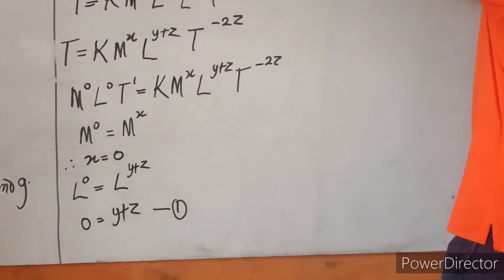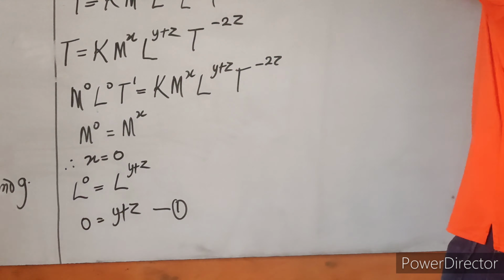We go to equation 1. And what does it say? Equation 1 says y plus z is equal to 0. But what is our z? Our z is minus 1 all over 2. I will now substitute. It means anywhere you see z, you put minus 1 over 2. We have y minus 1 all over 2 is equal to 0. Therefore, our y is equal to 1 all over 2.